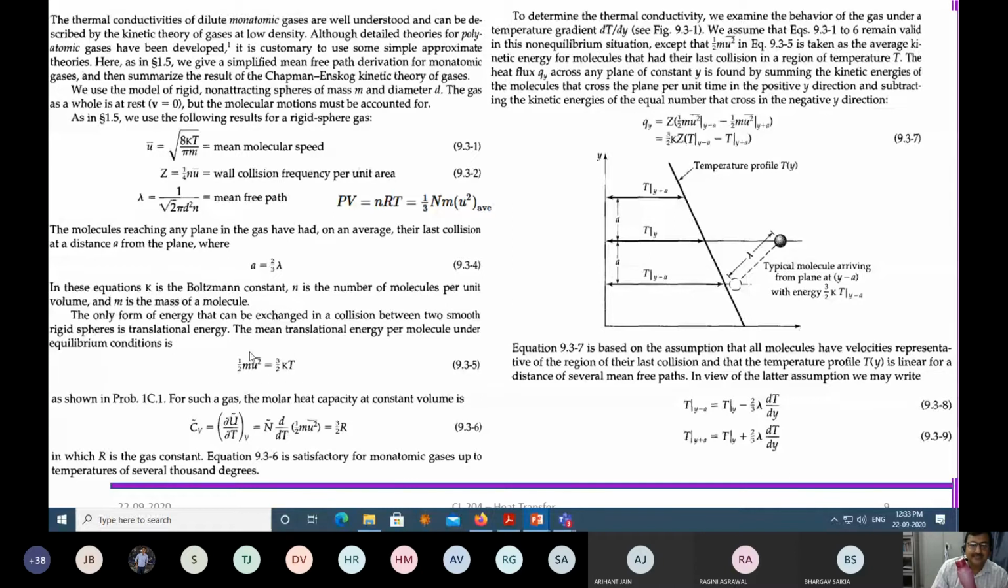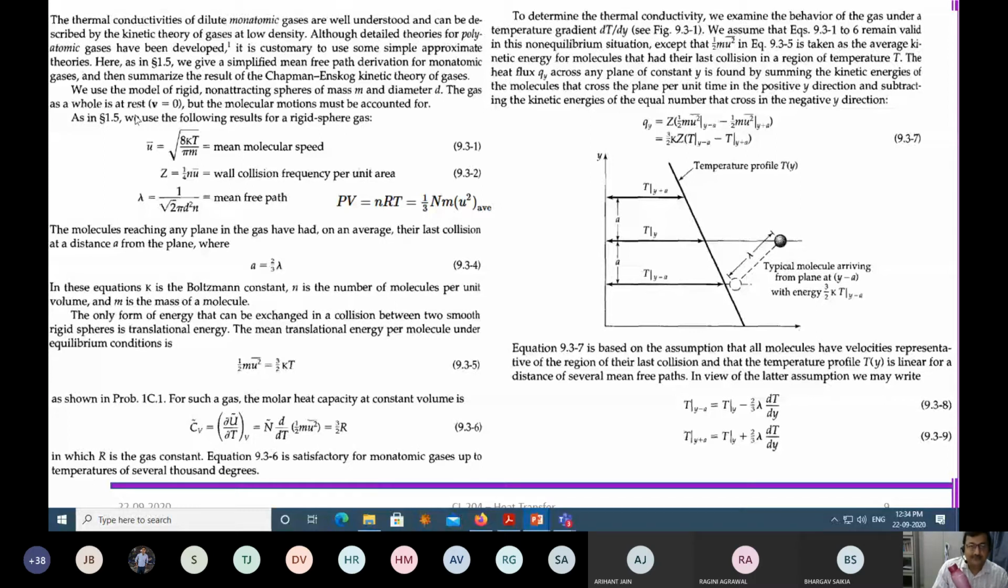This kT can be translated into, you say that mean translation energy per molecule under equilibrium condition is this. And this translation energy is nothing but your total internal energy, which comes out, CV comes out to be 3/2 R, which is consistent. Generally CP is 5/2 R and CV is 3/2 R, and 5/2 R minus 3/2 R is R, which is CP minus CV. This is what you are studying in thermodynamics.